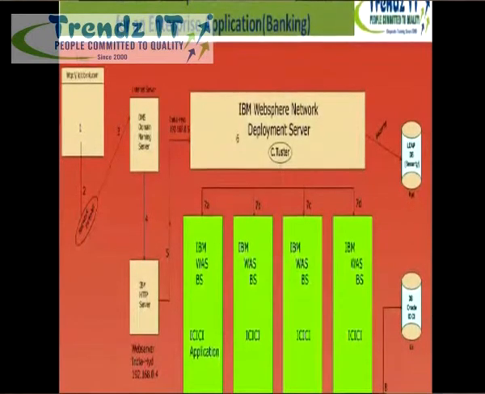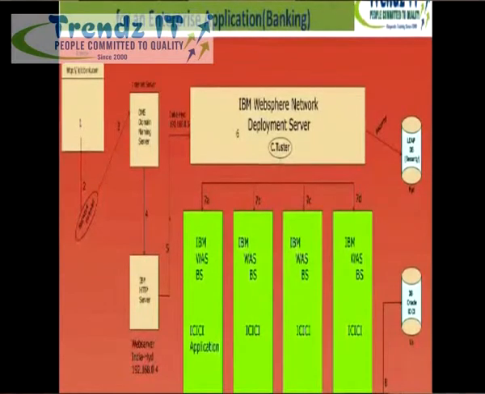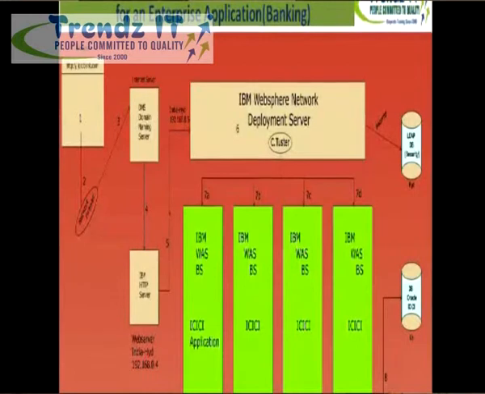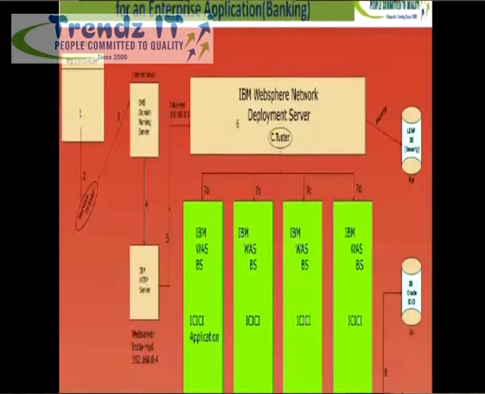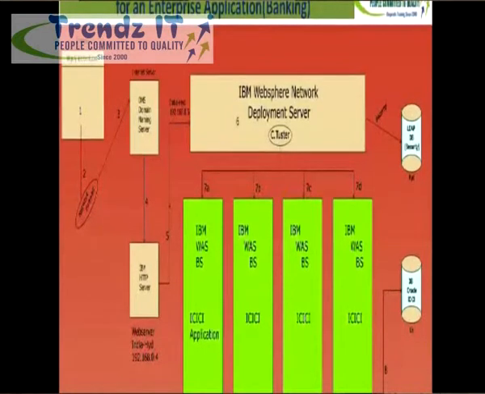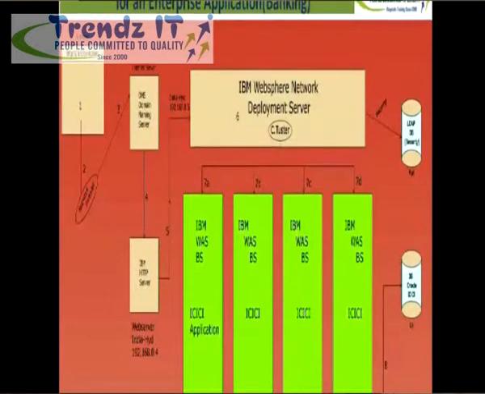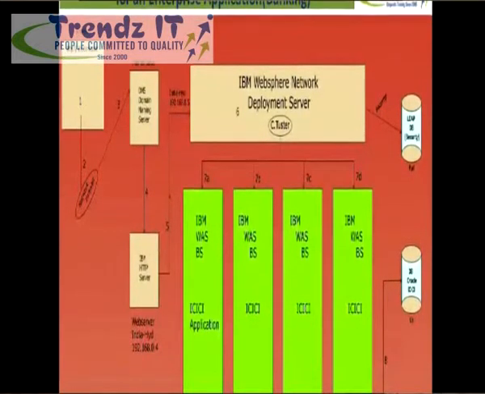So in this diagram, let us discuss how the WebSphere is implemented. Always the J2EE based middleware, that means the IBM WebSphere application servers, are implemented on a Unix based platform. That may be Unix or Linux or Solaris or AIX. In this diagram you can see this is a Linux platform where I am going to take 4 machines in my locations: Hyderabad, Pune, Delhi, Chennai, where all the 4 machines are Linux machines.